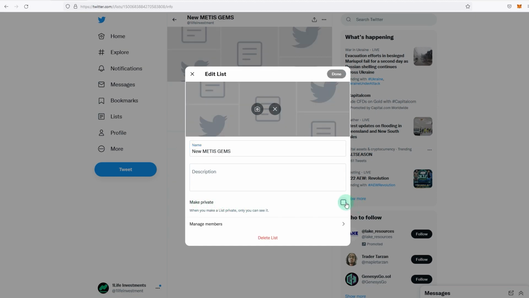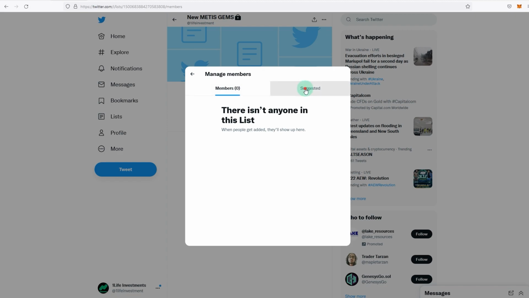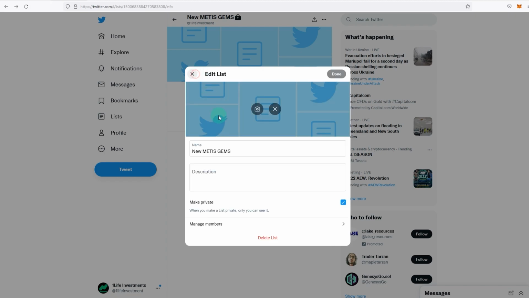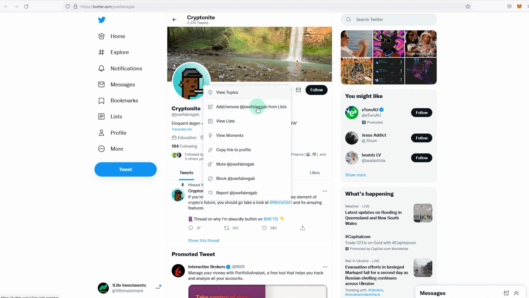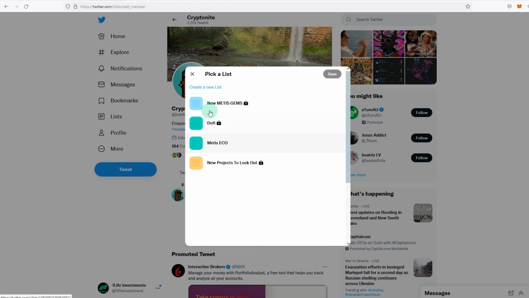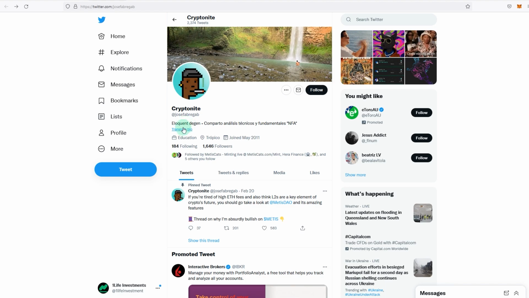Underneath there's an option to make it private. So if you want to make a list and don't want other people to see it, you can make it private and click on done. And then you can go and add people here directly, manage members, suggested, and you add them, or you can go to the Twitter account, click on the 3 dots, and then you can add them to the list: add or remove from list, choose the list, and click on save.